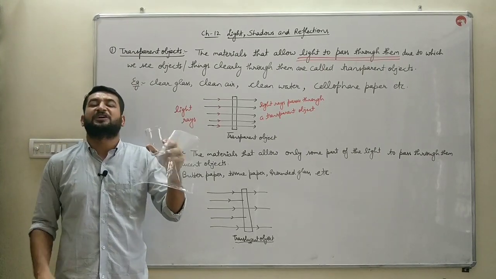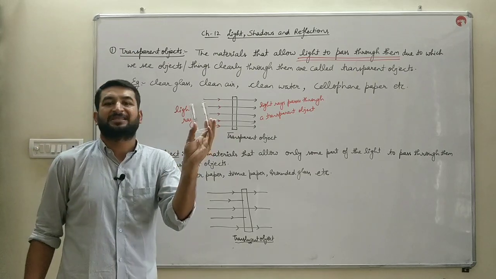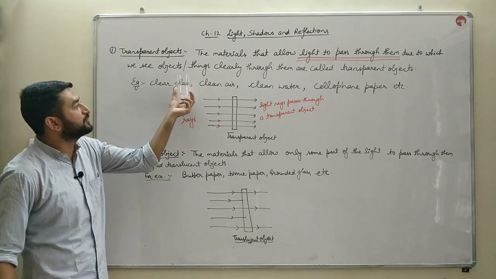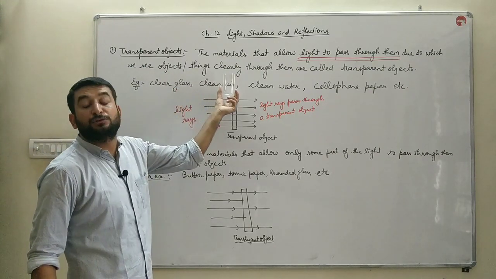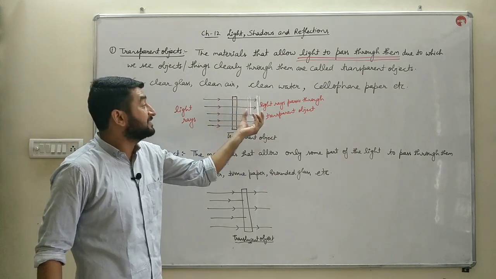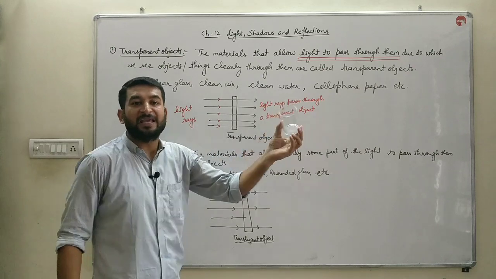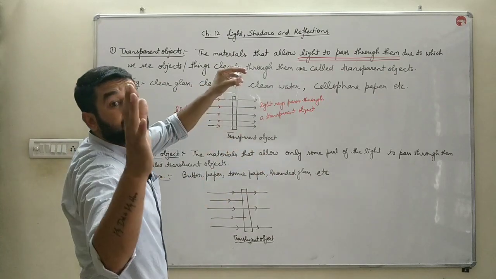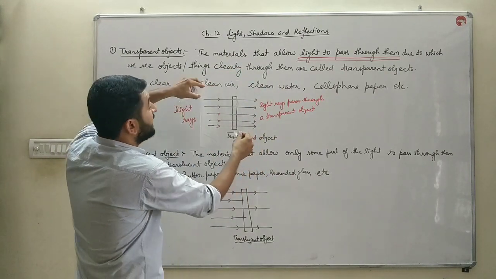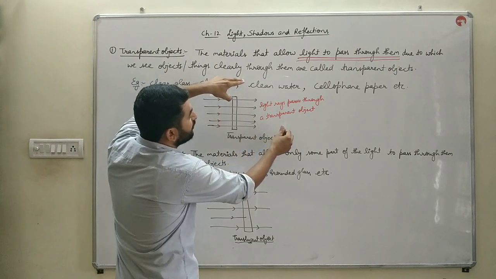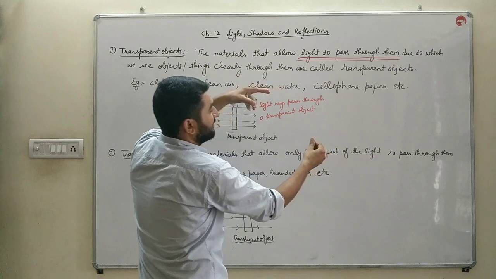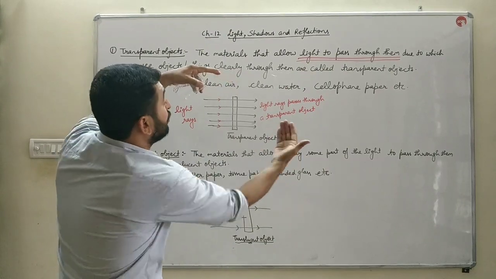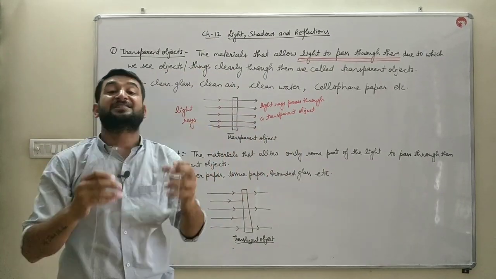These are certain examples of transparent objects which I am holding in my hand. This is a transparent glass. This glass allows the light to pass through it, and you can see through it very clearly, as it is a transparent object. Likewise, this transparent paper is also allowing the light to pass through it, and that is why you are able to see these words written beyond it on the board very clearly. So that is the particular reason, bache, why these are visible through it, because these are transparent objects.